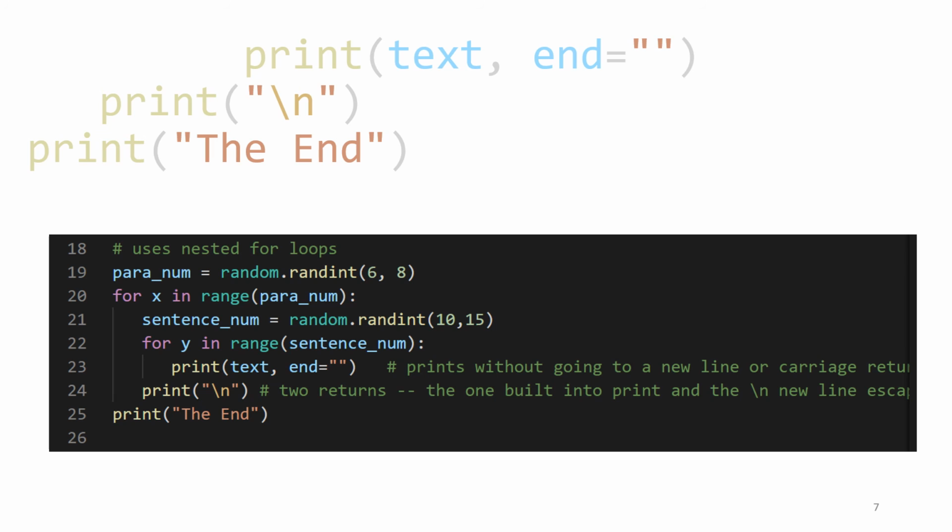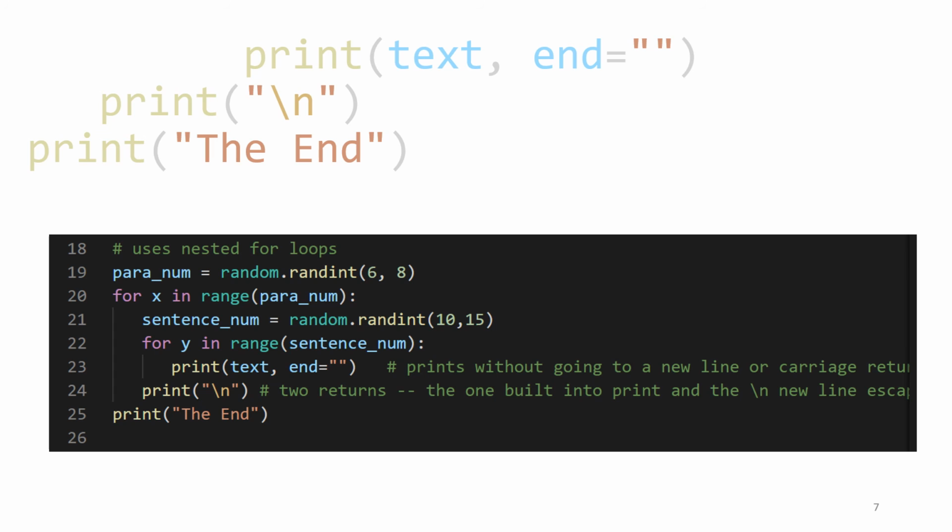There's only one argument in this print, and a print normally has a return. And then in addition, between the quotes, we have a \n, which is an escape sequence that tells us to get a new line. So there's the new line we're printing, and then print with only one argument also has a new line. So this is 2 new lines. So you will have a blank line between our paragraphs.